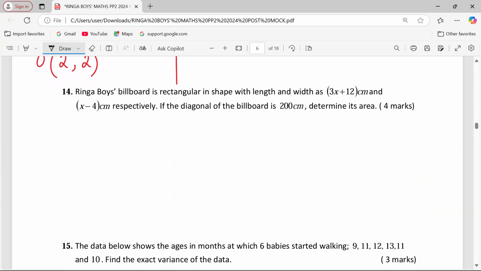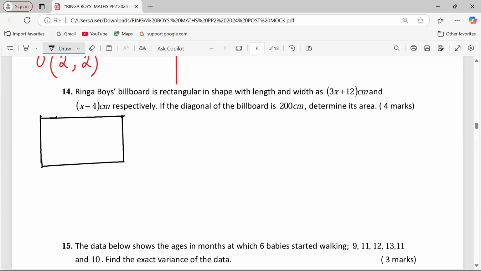Let's talk about number 14. Ringer Boys' billboard is rectangular in shape with length and width 3x plus 12 centimeters and x minus 4 centimeters respectively. The diagonal of the billboard is 200 centimeters. Determine its area. What you should know about these word problems is that trying to sketch the information makes the work very simple. So we can put this instruction about the billboard of Ringer Boys in a diagram. Try to interpret slowly.